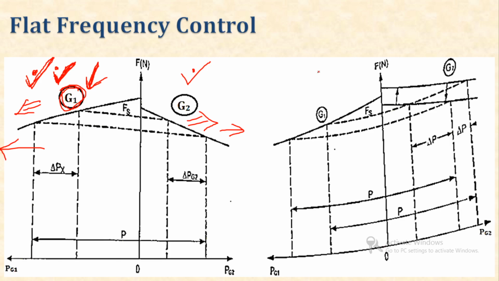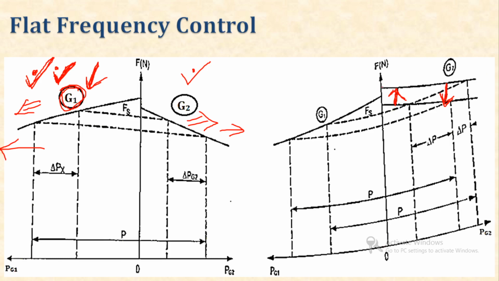So what will be the change in the characteristics of generator 2? Generator 2 characteristics will shift parallel to its own characteristics. Clear? Generator 2 characteristics are shifted in this manner to keep the system frequency constant. So the characteristic of G2 will shift parallel to itself.